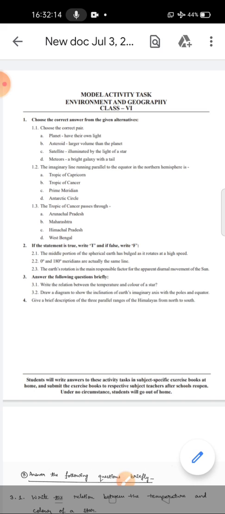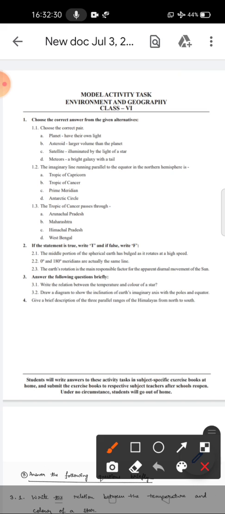Today's video is going to be very useful for the class 6 students of West Bengal board because I am going to explain all the question answers of model activity task of environment and geography class 6. So kids, let's get started. In our first question, we have to choose the correct answers from the given alternatives.